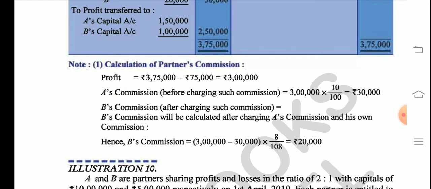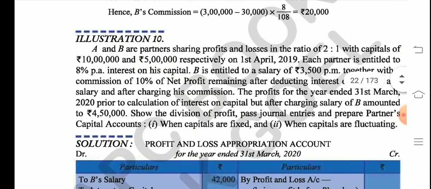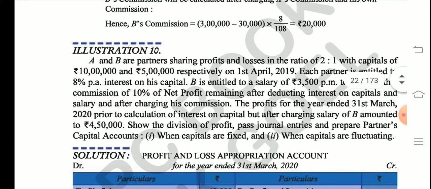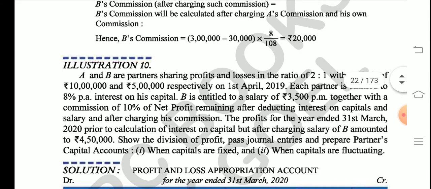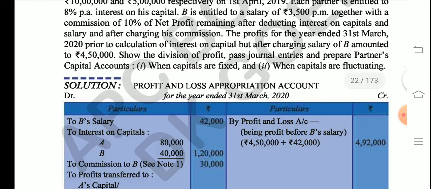Question number 9 is also done. So question number 10 is there. Now, students, you must have noticed that this chapter is very, very long. I have been trying to record videos for all the questions, but it's just not possible. So, I'll just give you some questions to solve by yourself also. Like question number 10, the question is given to you, and the answer is given to you there only, and you can just practice.